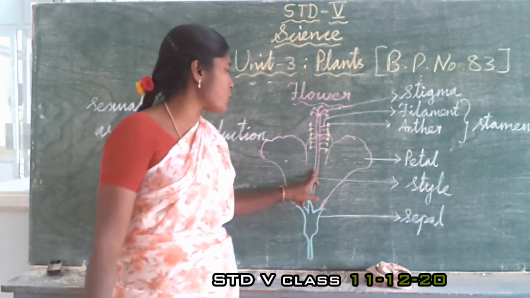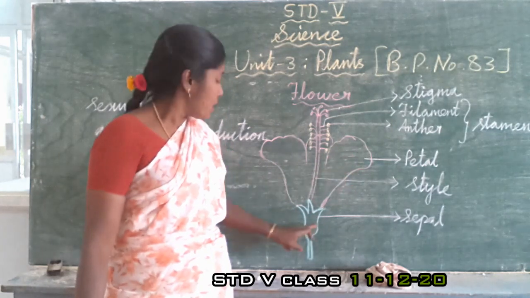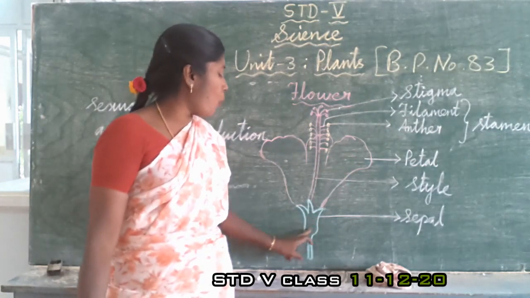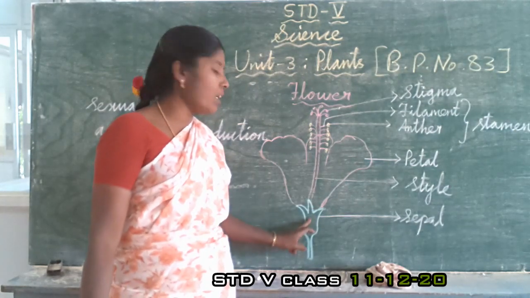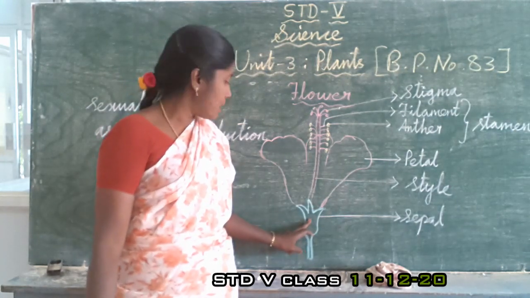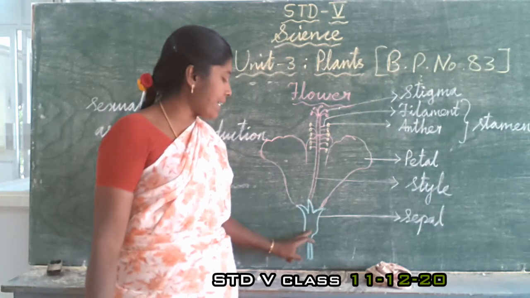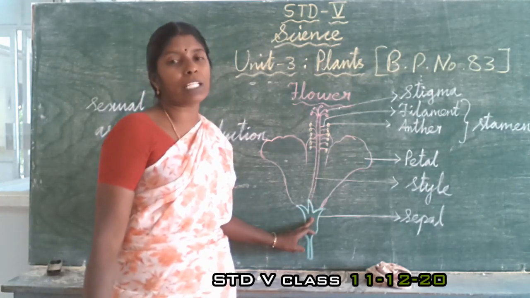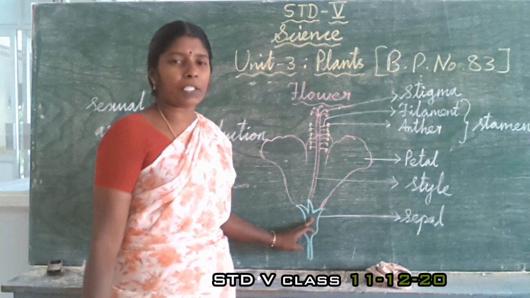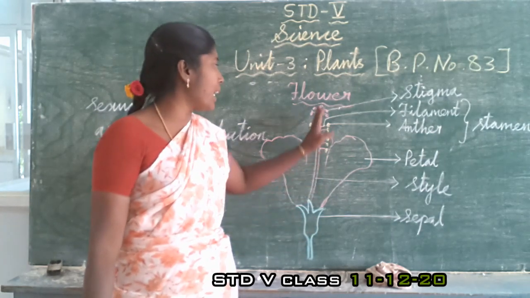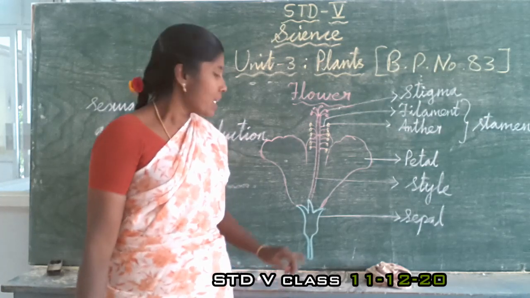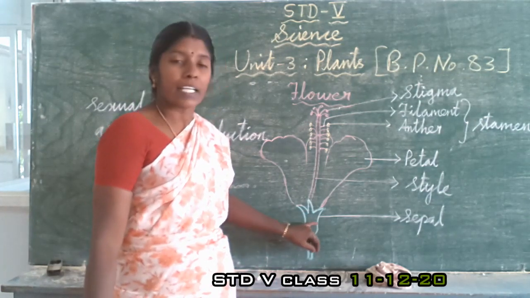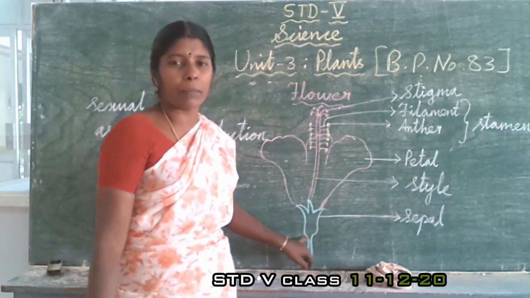Then this one is the style. Then this one is the petal. This one is the sepal. Here the ovary will be present. This style is attached to the ovary. That ovary is the female reproductive part. That ovary, style, and stigma form the female reproductive part of the flower. Inside the ovary, ovules will be there.